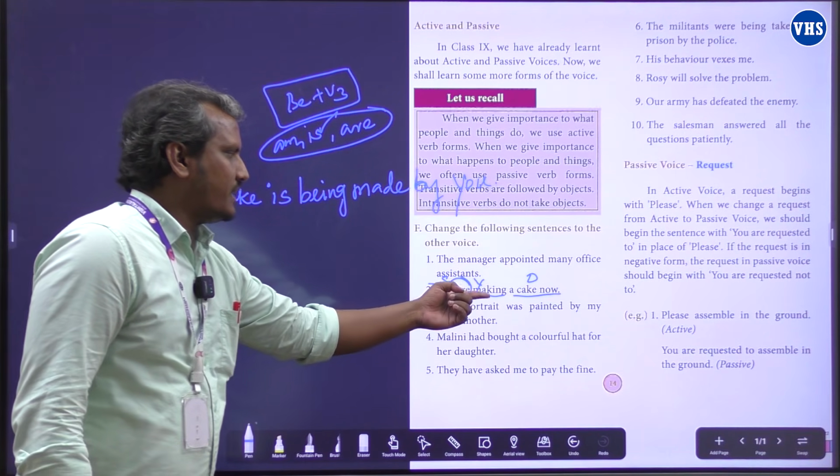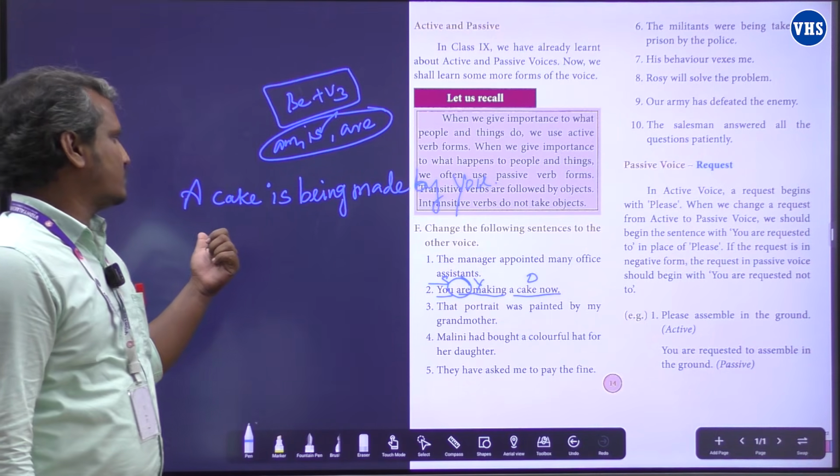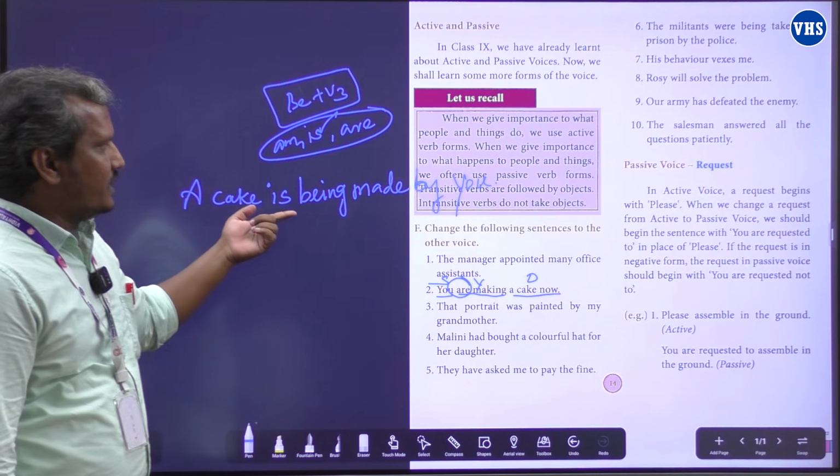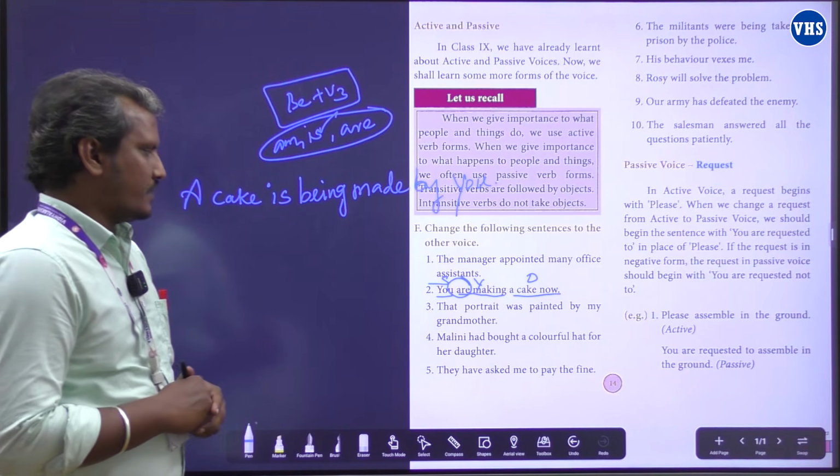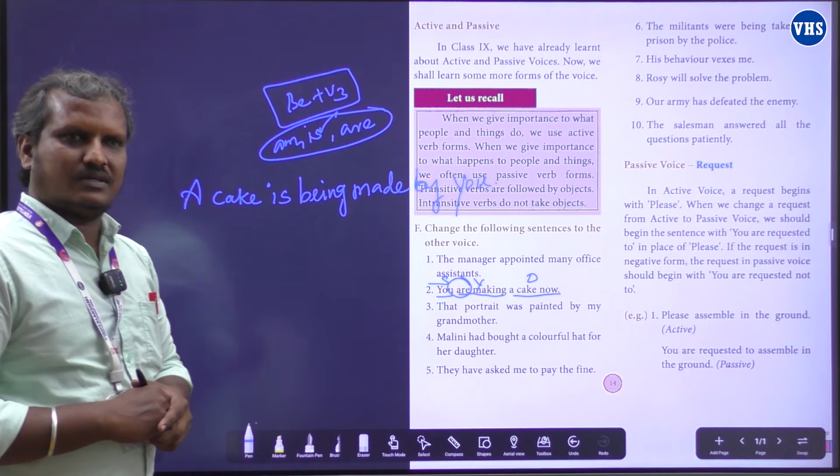First one question, you are making a cake now. The passive voice is: a cake is being made by you. Fine. I hope you understand. And let's move on with the third sentence.